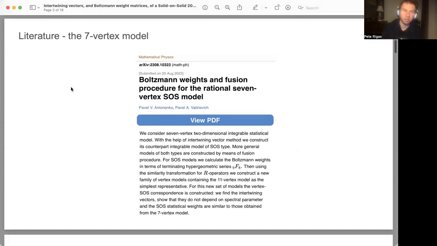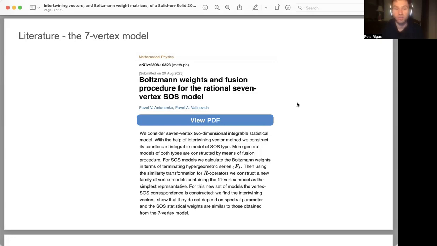So this is the literature in terms of the 7-vertex model that I'm going to make use of in this presentation, and it's titled Boltzmann weights and fusion procedures for the rational 7-vertex SOS model. It's from these two authors, put on the archive a little more than a year ago. And what interested me from their work is that they're talking a lot about rational vertex models and the rational 7-vertex model,